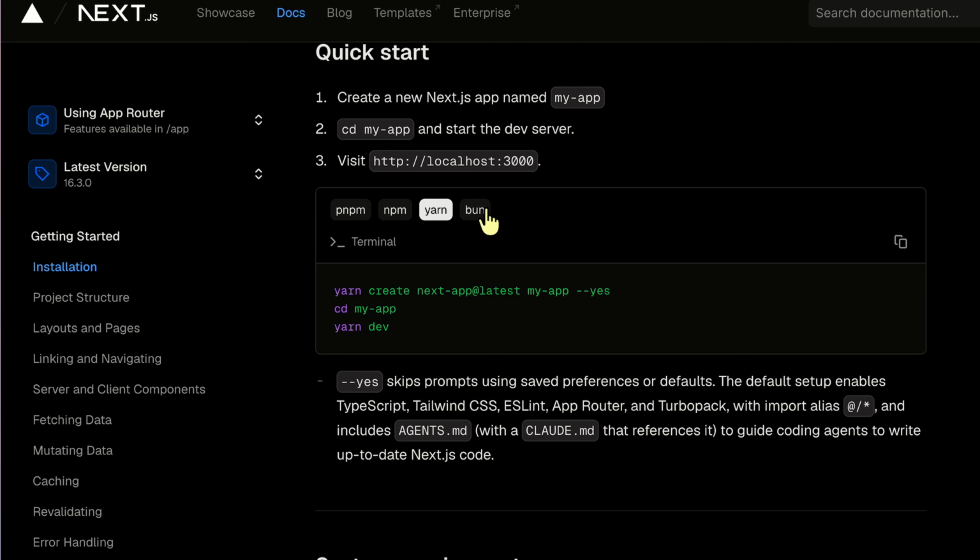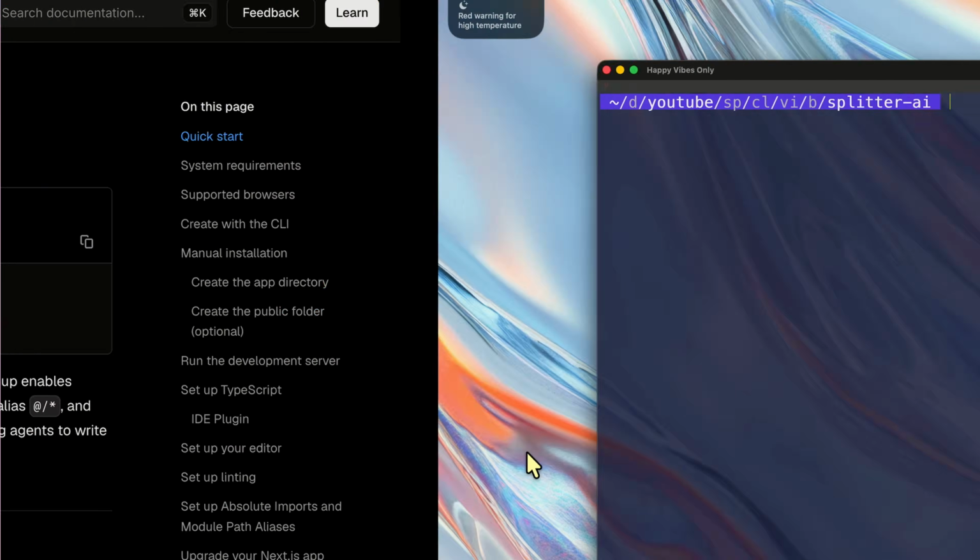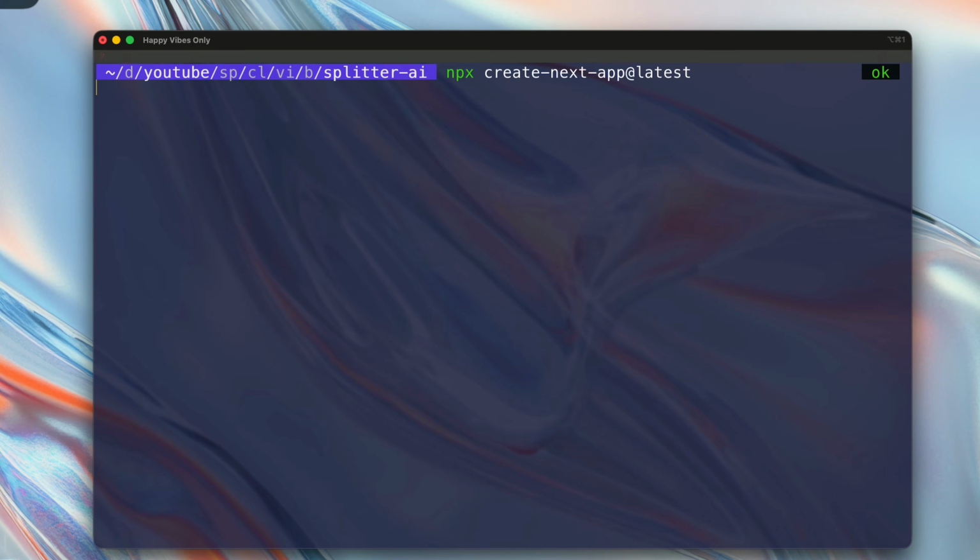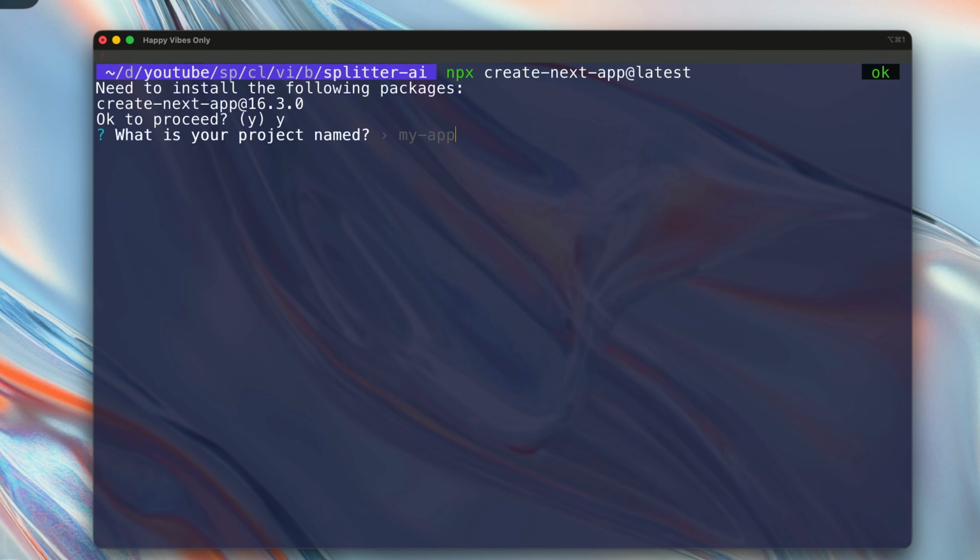And you can use npm, yarn, bun, whatever you like. I'm just going to stick to npm. Let's copy this command and this will set up our application. But let's copy just this part so it can give us a bunch of prompts that we can select. So now let's go here and paste it. This will run create-next-app for us, which is essentially a CLI tool that will bootstrap our application.